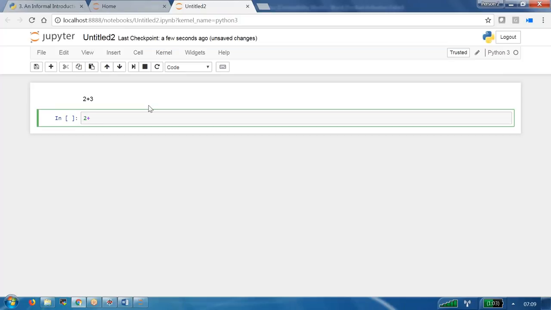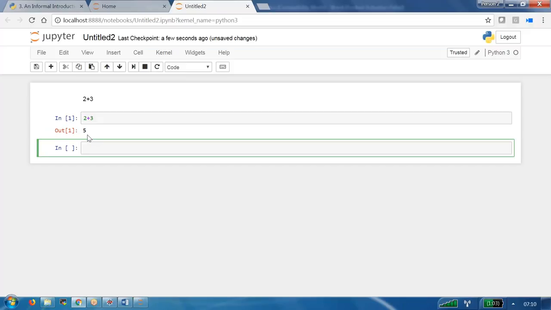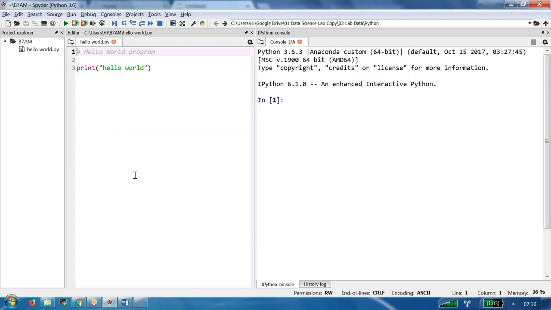2 plus 3. Then I run this one. We are able to see what is this? 5. The same statement you can do from Spyder also. For example, let me close this hello world program. Here I am trying to do 2 plus 3.